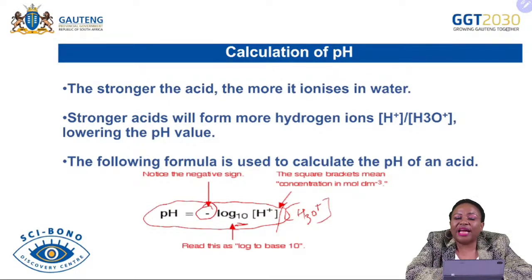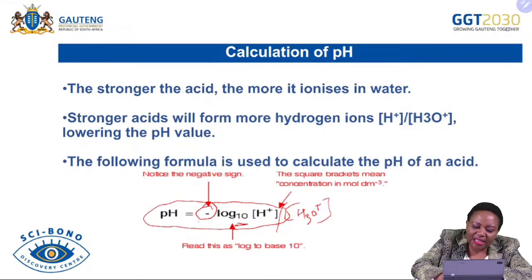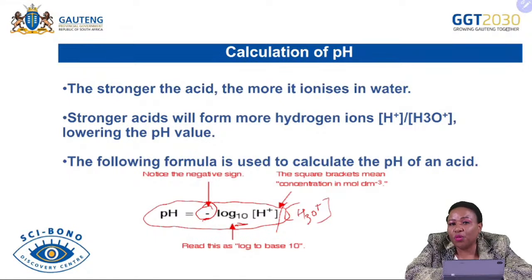If you write this formula incorrectly, you are not going to be given any mark, because you just copy this formula directly from your data sheet. So it is very important that when you are copying a formula directly from your data sheet, you write the correct formula, because you are just looking and just transferring to your answer book. So if this minus is not there, therefore your formula is incorrect.